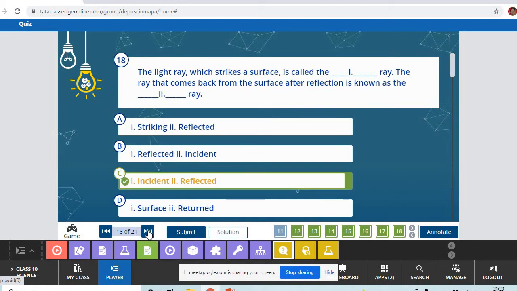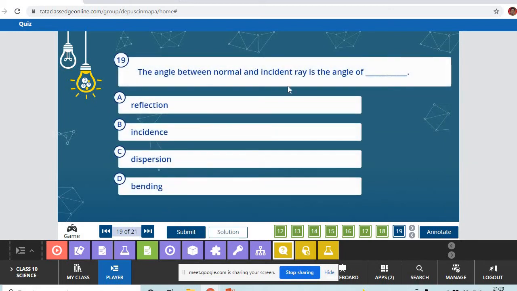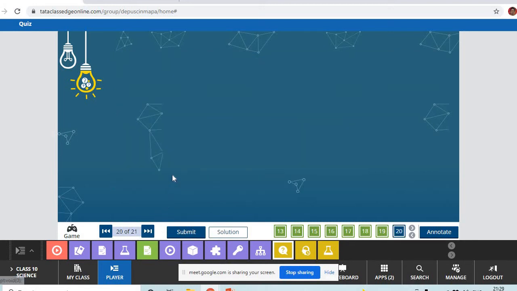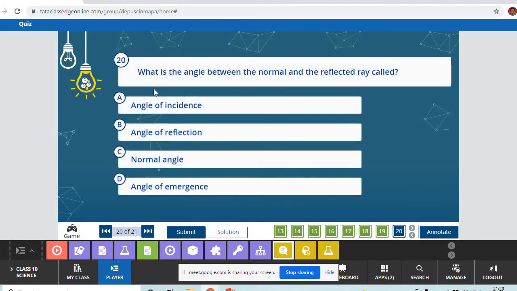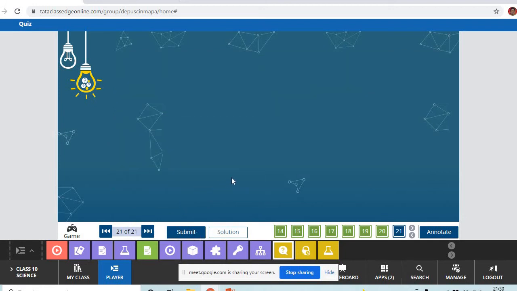Yes, absolutely correct. Next, the angle between normal and incident ray is called? Angle of incidence. Absolutely correct. What is the angle between normal and reflected ray? Angle of reflection. Absolutely correct. And the last question of the quiz.